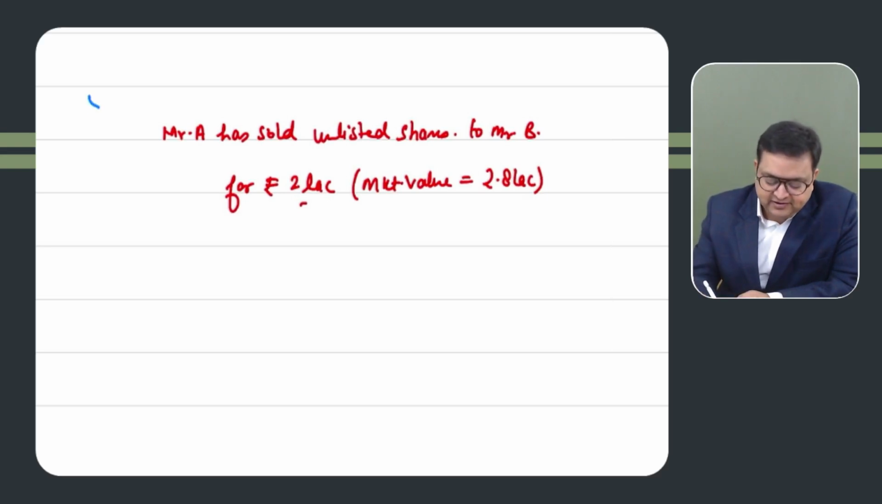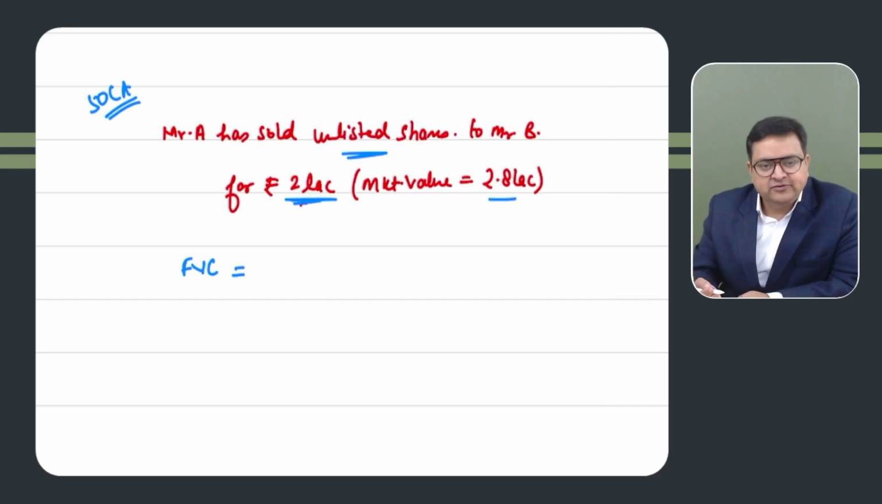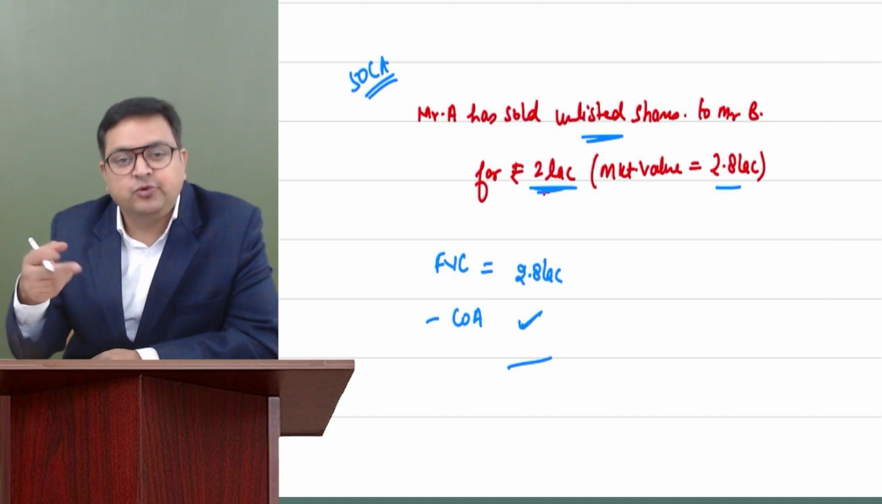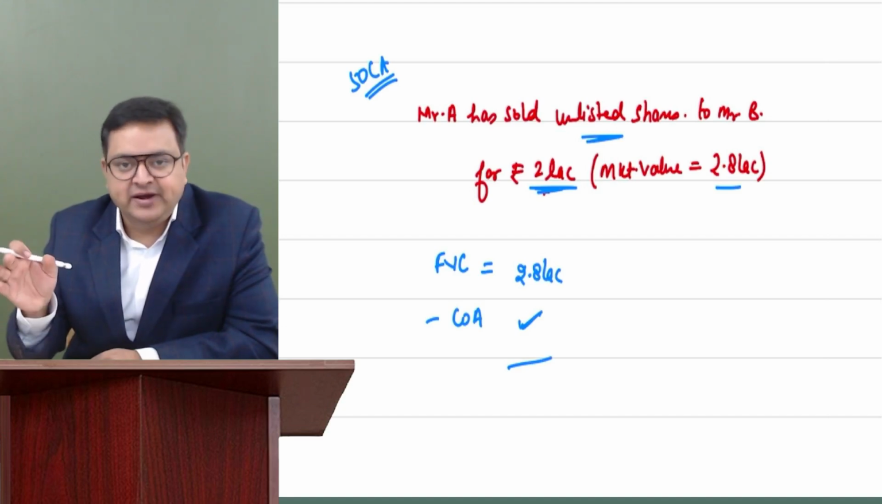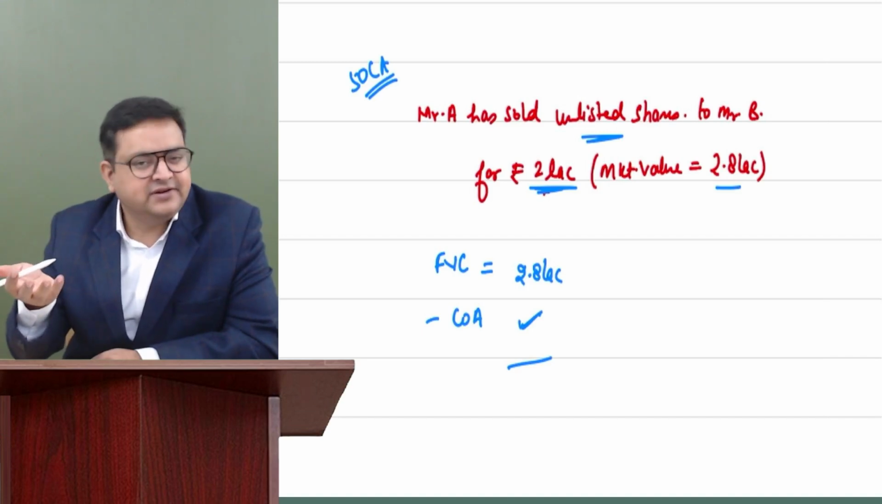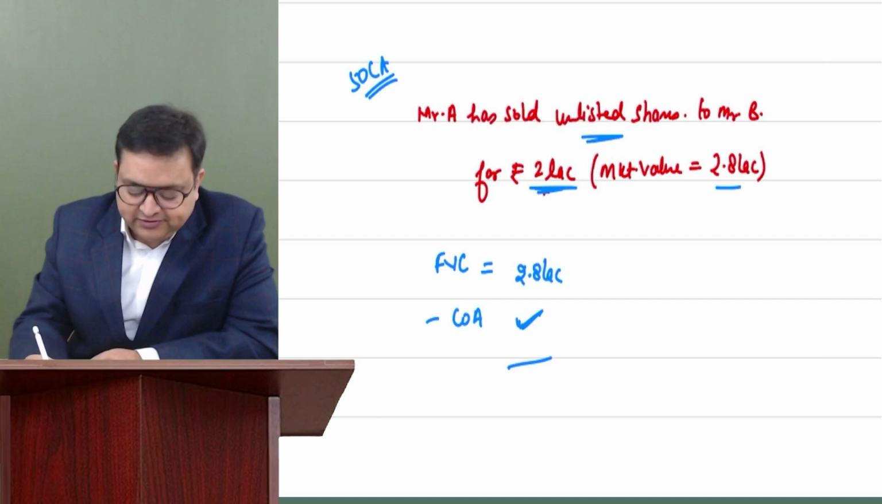We understand that we have section 50CA. Whenever unlisted shares are sold, for the full value of consideration we will compare the actual selling price with the market value. So if the market value is more, we will take the full value of consideration as 2.8 lakh minus cost of acquisition or indexed cost of acquisition, whatever the cost is. Right now, in this example, I'm not giving you the cost, so whatever the cost is, please reduce it. If it is long term for unlisted shares, more than 2 years, you have to do indexation also. For listed shares we don't do indexation, but for unlisted shares we can do indexation, right? So cost of acquisition, any expenses on transfer, this would be the capital gain.